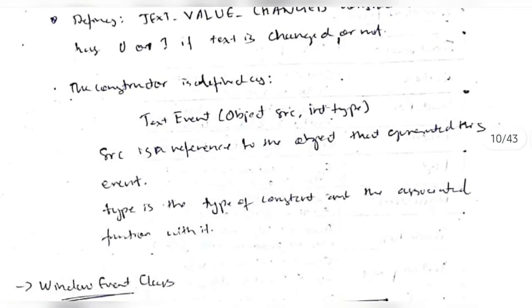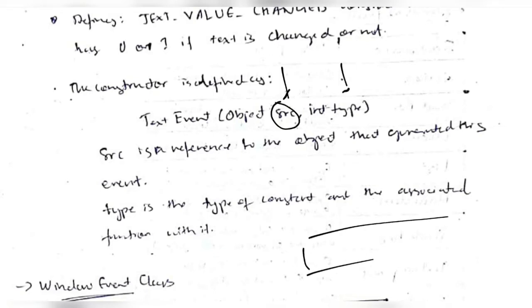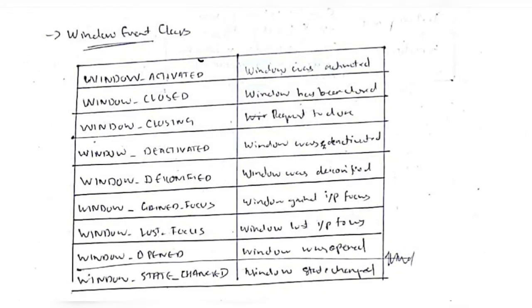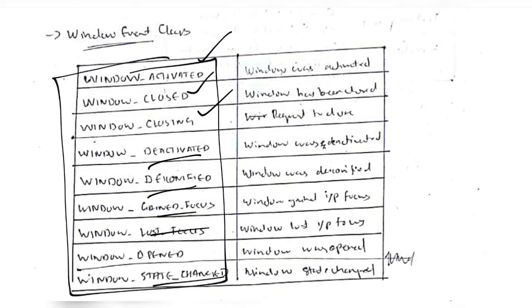And the constructor is as follows: the source and the type will be there. The source means at which text box the change is being made, and type means whether the change is made or not, it's a 0 or 1, okay. And the last one is the window event class, means when we open a web page, it's a window activated, if we close it, it's a window closed, and so on, okay. So these are the constants which define the state of the window event class, okay.